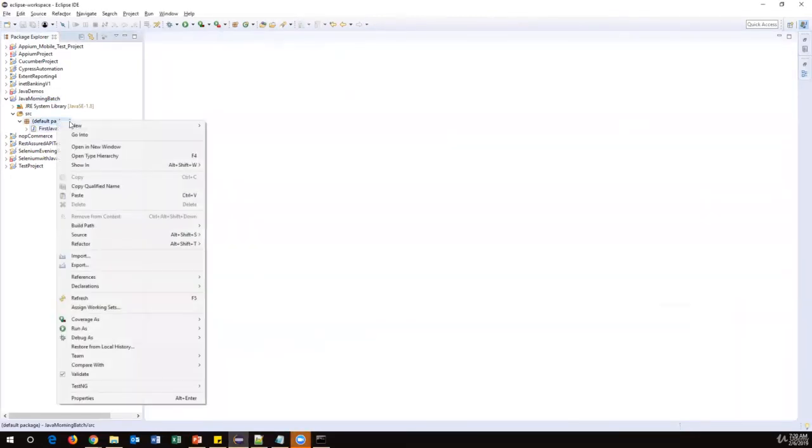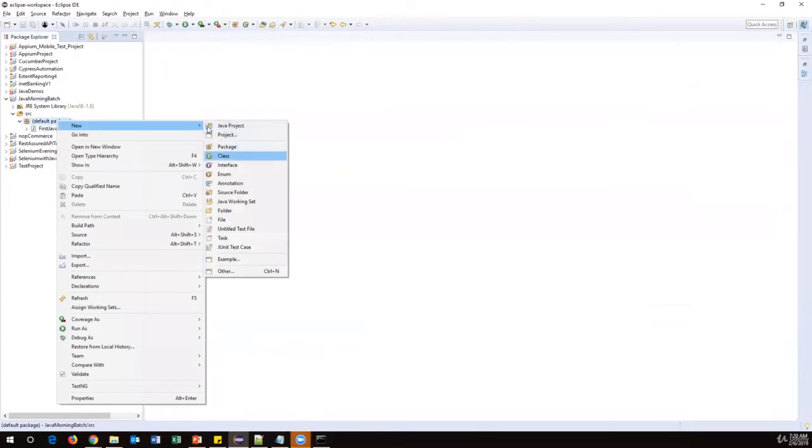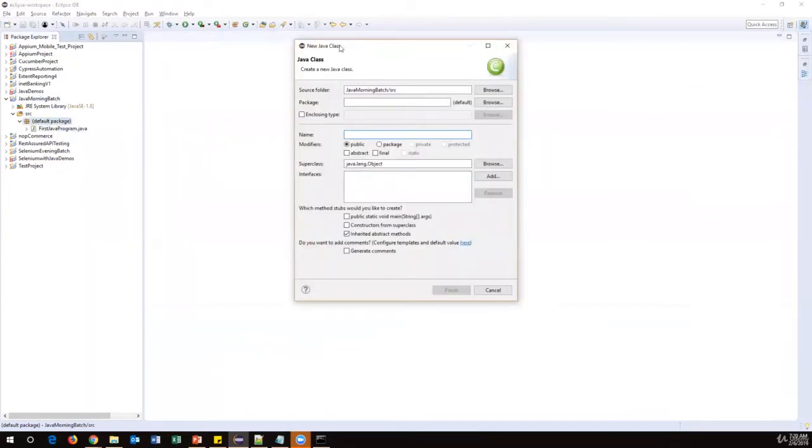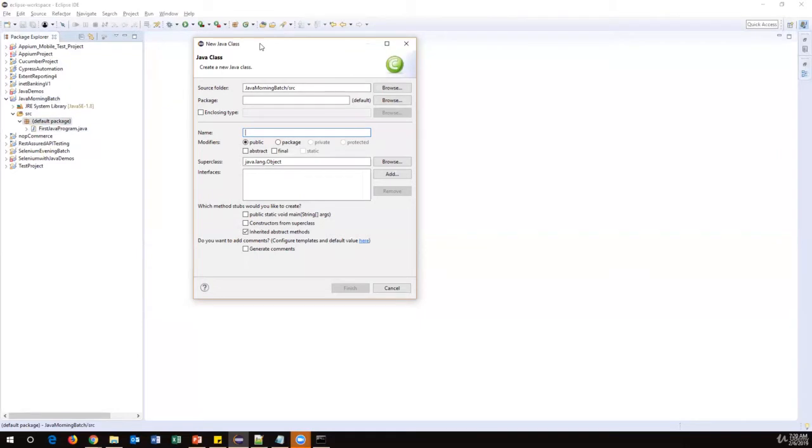So right click here, new, again take the class. And this time I don't want to write the main method manually. So what I can do is just provide one class name here. Let's say second program. And here, before clicking on finish, just select this checkbox, public static void main. Because by default, the method will be included in this particular class, you no need to write the main method manually. So select this option, just click on the finish.